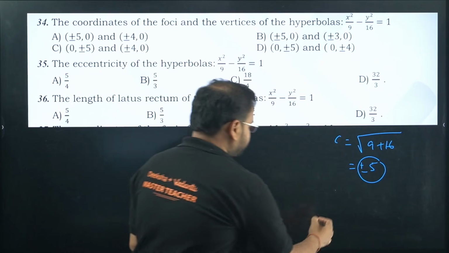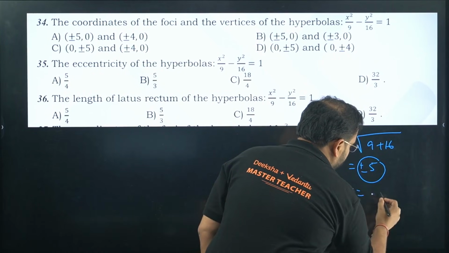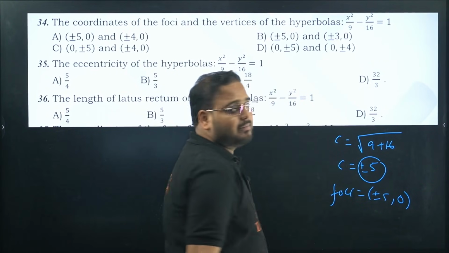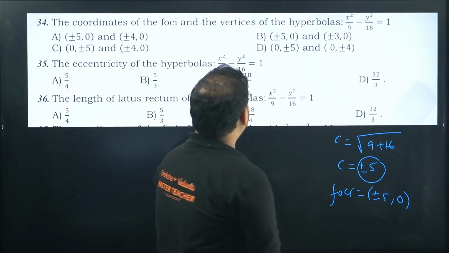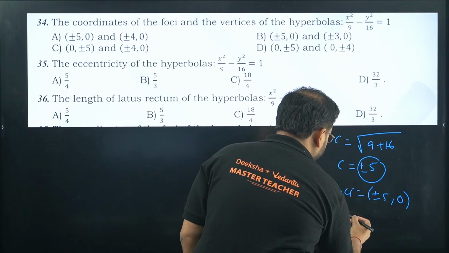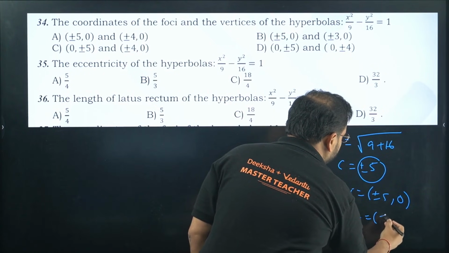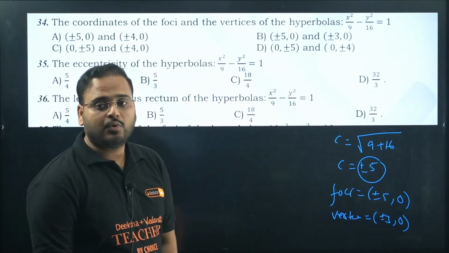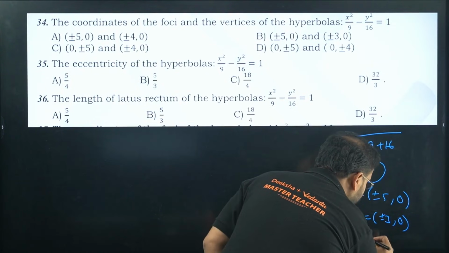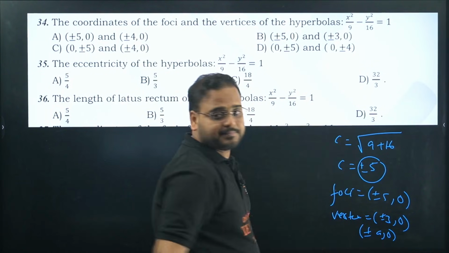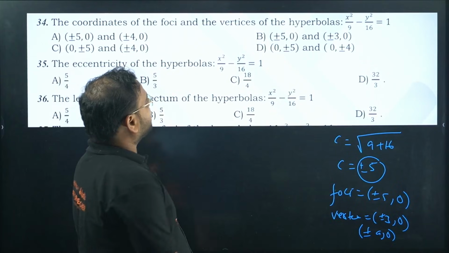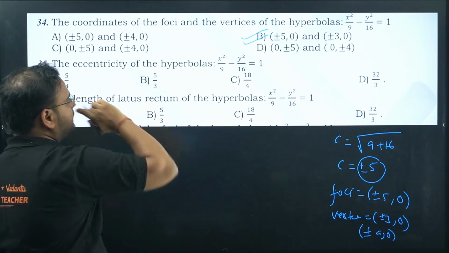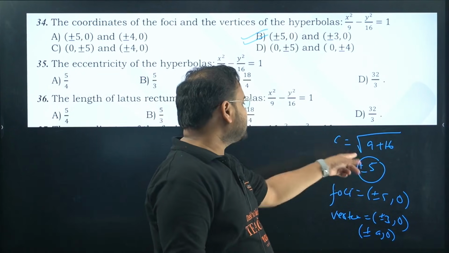Your foci will be plus minus 5 comma 0 because the formula is plus minus c comma 0. That's the formula. And your vertex will be plus minus a comma 0. Your vertex will be plus minus 3 comma 0. Please check. Formula is a comma 0, right? Plus minus a comma 0 is the formula for vertex. Clear? For hyperbola? Answer is B. Clear now? C is this.